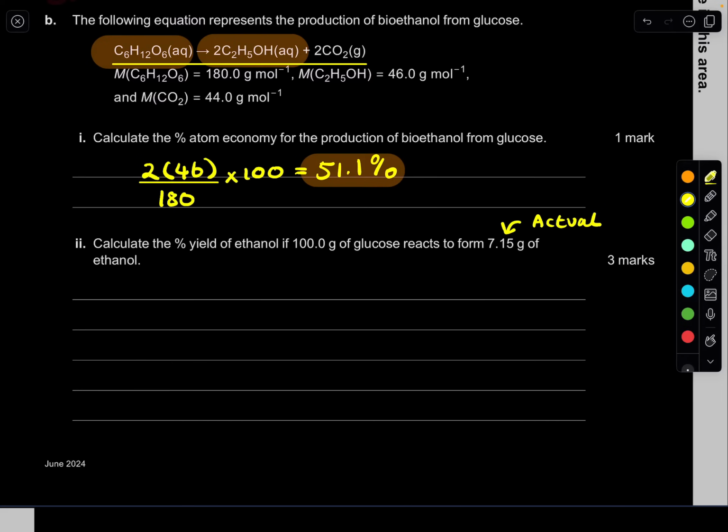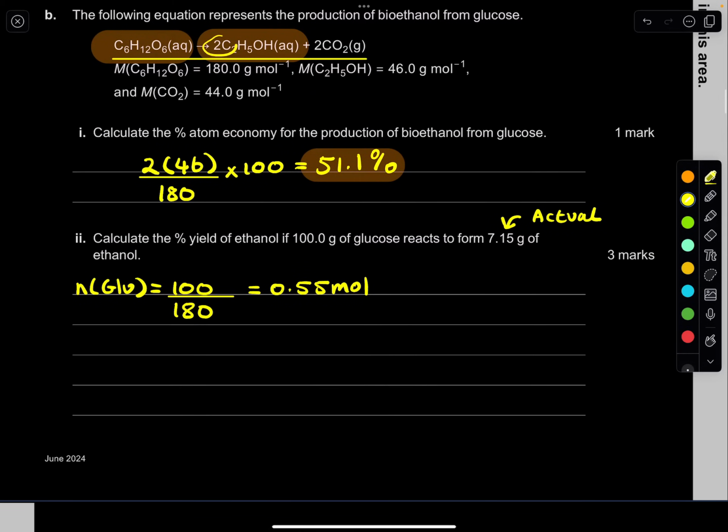So what we need to do first is find the mole of glucose. I can't be bothered writing glucose, so I'm just going to write glu. Remember, it's mass over molar mass. The mass of glucose we're using is 100 divided by the molar mass of glucose, which is 180. That's going to give me 0.55 mole of glucose. And then we're going to use, of course, mole ratios.